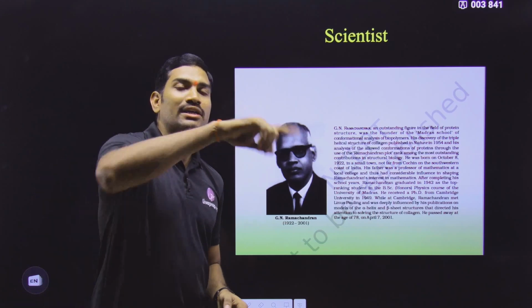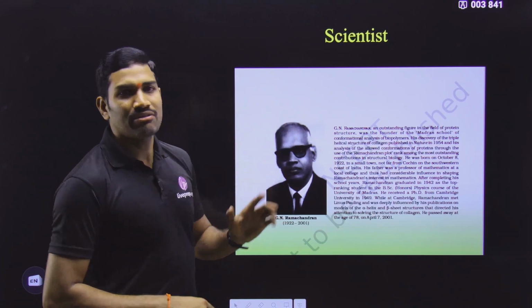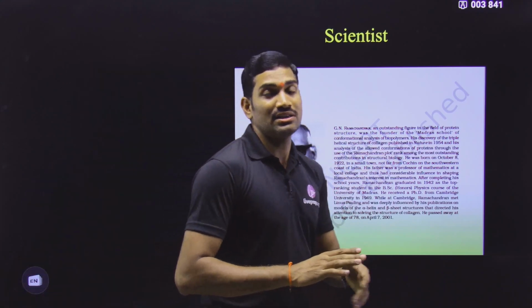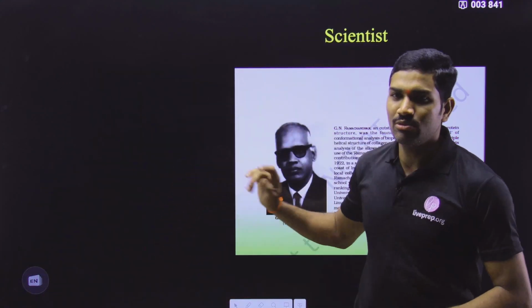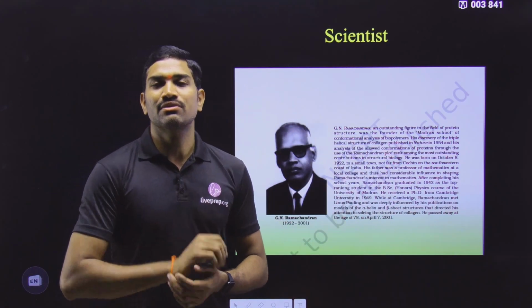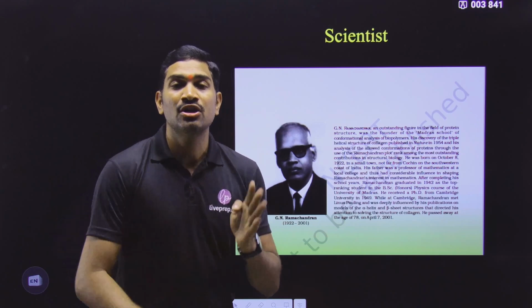When we are starting Biomolecules, at that time we will say that here they have given a scientist, and this scientist is related to so and so location. Exactly, you will study about this scientist under protein structure. Under protein structure we will study the primary structure, secondary structure, tertiary structure, and even the quaternary structure.